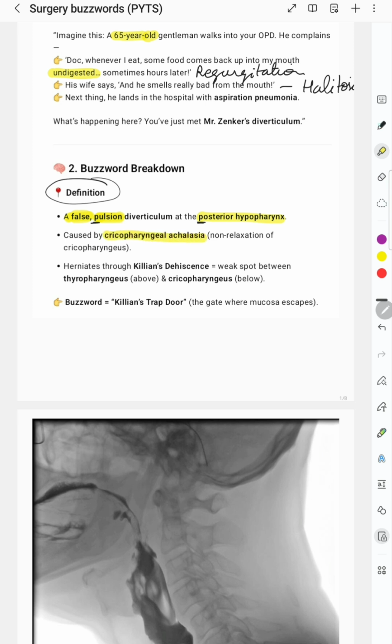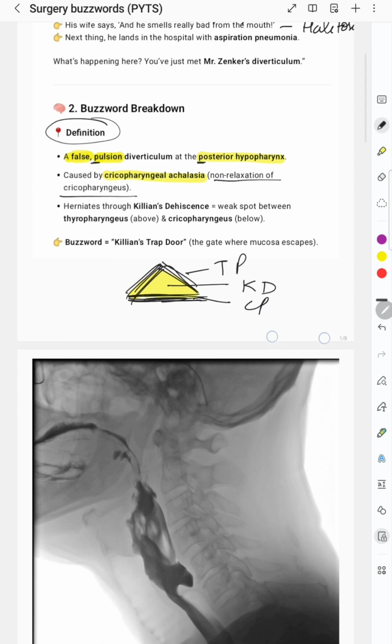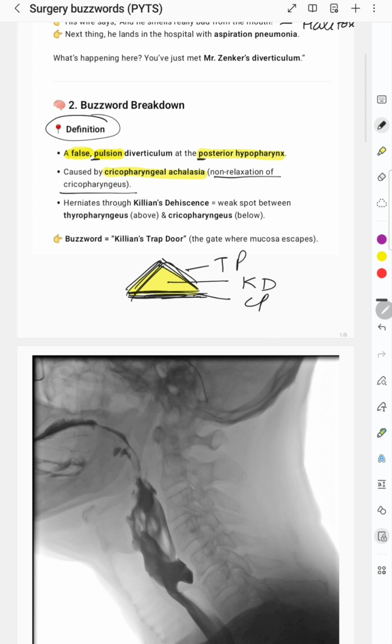That is cricopharyngeal achalasia. Achalasia means non-relaxation of the cricopharyngeus. So what is happening here? We have the thyropharyngeus, and here we have the cricopharyngeus, and the space between them is Killian's dehiscence. So we have to remember this is cricopharyngeus, this is thyropharyngeus, and this is Killian's dehiscence. The Zenker's diverticulum herniates through this Killian's dehiscence, which is the weak spot between the thyropharyngeus and cricopharyngeus.